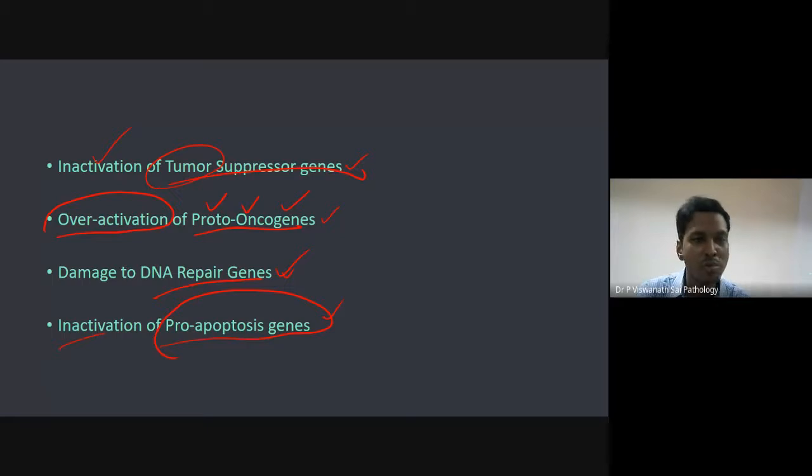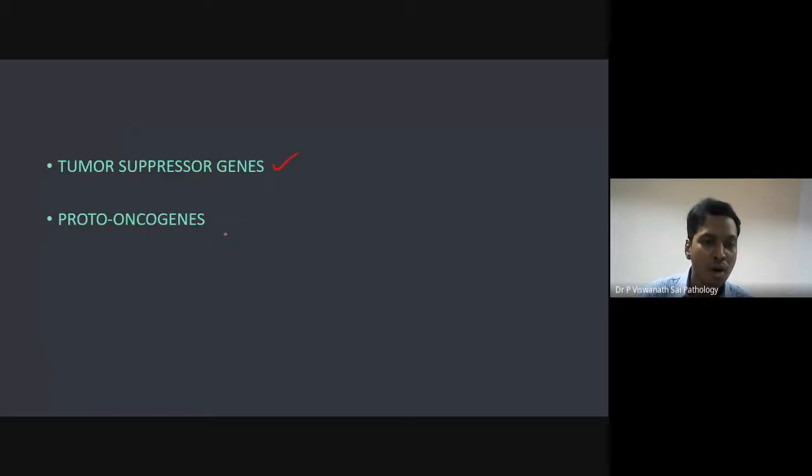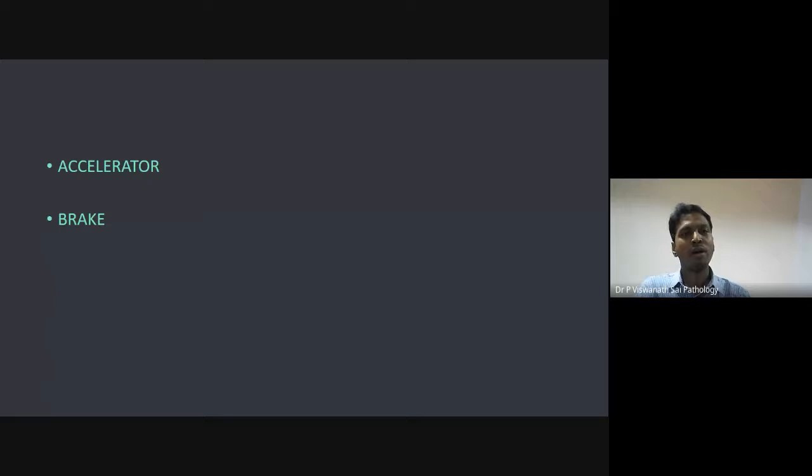Now we'll talk about two very important genes to remember: tumor suppressor genes and proto-oncogenes. In your body, these two work together, they work in equilibrium, and any disturbance to this equilibrium will lead to neoplasia. Most of you have vehicles, right? Some may have a bike, scooty, car, anything. In a vehicle, there are two important things: an accelerator and a brake. They complement each other and work together. Without both, you can't drive a car. Now we'll see what happens, we'll try to put this once again.